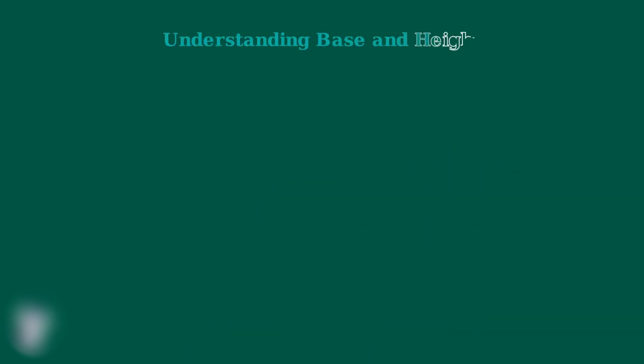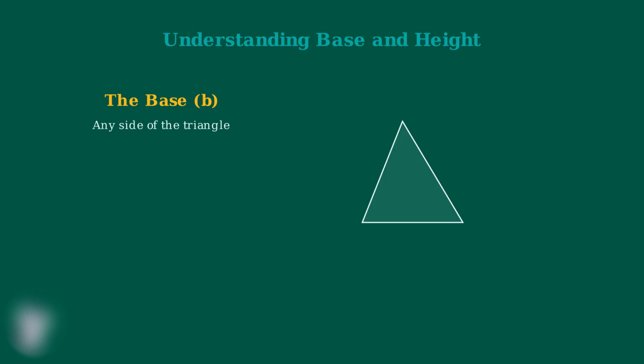Now that we understand what triangle area represents, we need to identify the two key components we use to calculate it: the base and the height. The base of a triangle is simply any side of the triangle. This is an important point. We can choose any of the three sides to be our base. Here's a triangle. Notice that it has three sides. Each of these sides could potentially serve as our base. For now, let's choose this bottom side as our base. I'll highlight it in amber to make it clear.